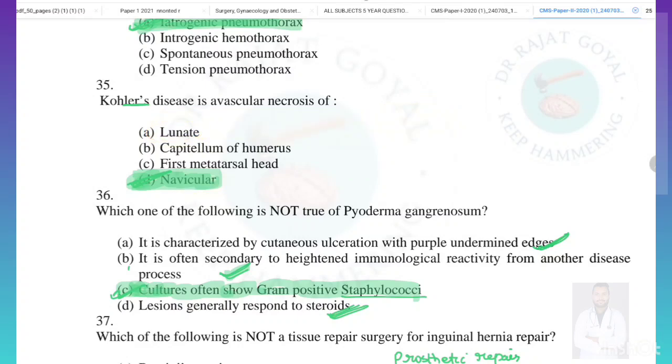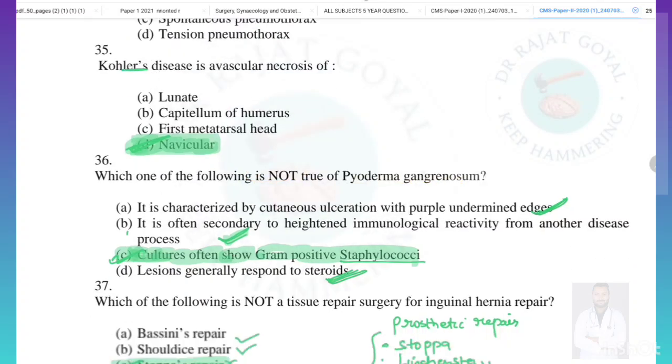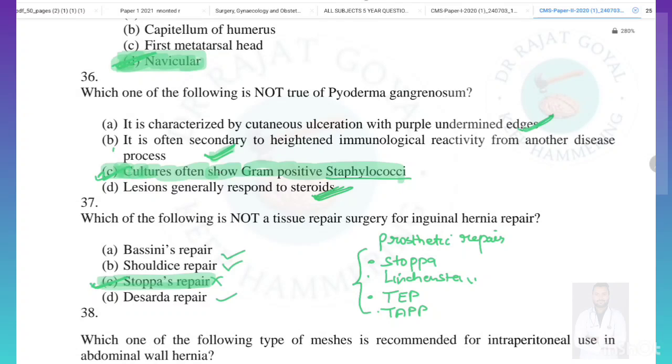Kienbock's disease. Which of the following is not true of pyoderma gangrenosum? So it is characterized by cutaneous ulceration with purple undermined edges. This is true. It is often secondary to heightened immunological reactivity from another disease process. This is also true. Culture often shows gram-positive staphylococcus. This is not true. Generally, staphylococcus is not present. Streptococci may be present, but staphylococci are generally not present. Lesions generally respond to steroid. This is also true.